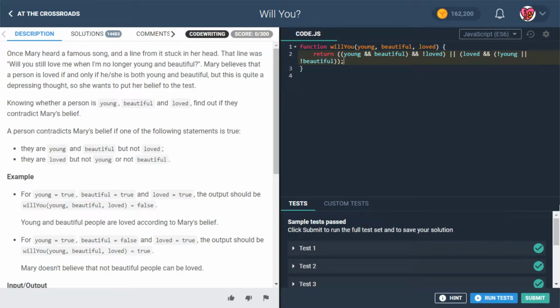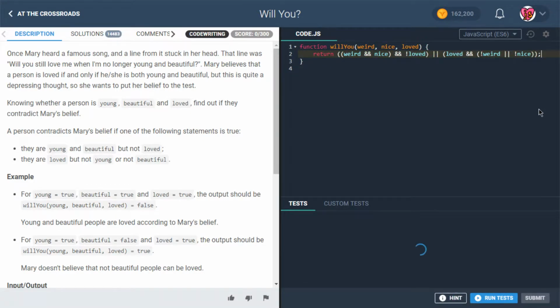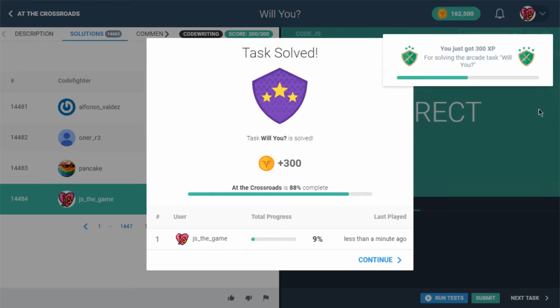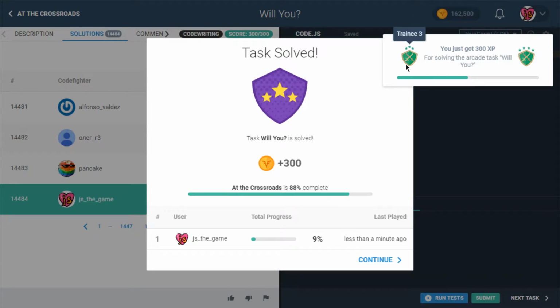But you know what? I think I want to alter the content here. It feels a little shallow to be talking about this all young and beautiful stuff. So let's say weird and nice. Let's go with that. So we've got weird instead of young, and we've got nice instead of beautiful. All right, so is that good? Is that working? Yeah, and it's passing all the hidden tests. Okay, cool, so that's good, but